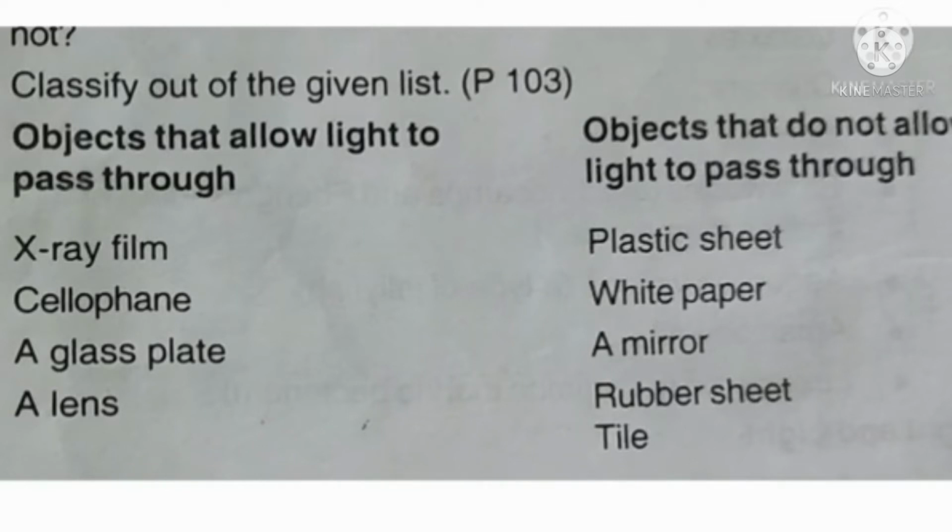Objects that do not allow light to pass through are plastic sheet, white paper, a mirror, rubber sheet and tile. Can all students understand about materials that allow light to pass through and those that do not?